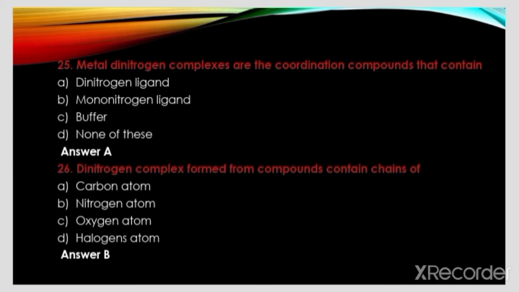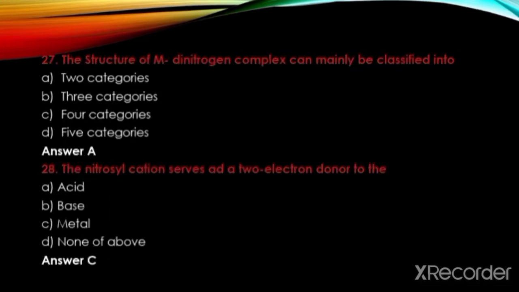Dinitrogen complexes are formed from compounds containing chains of carbon atoms, nitrogen atoms, oxygen atoms, halogen atoms. The answer is B, nitrogen atoms. The structure of metal dinitrogen complexes can mainly be classified into two categories, three categories, four categories, five categories. The answer is A, two categories. The nitrosyl cation serves as a 2-electron donor to the acid, base, metal, none of above. The answer is C, metals.